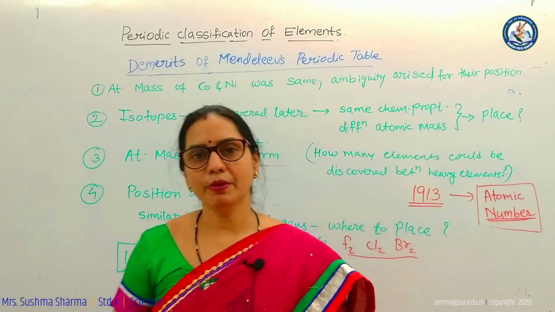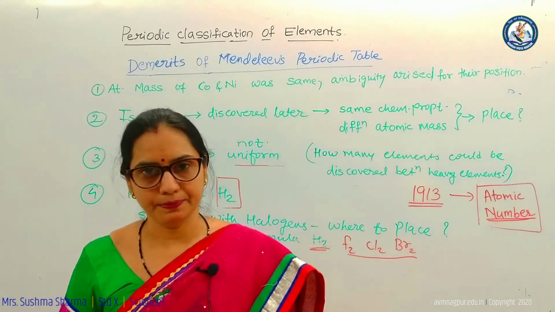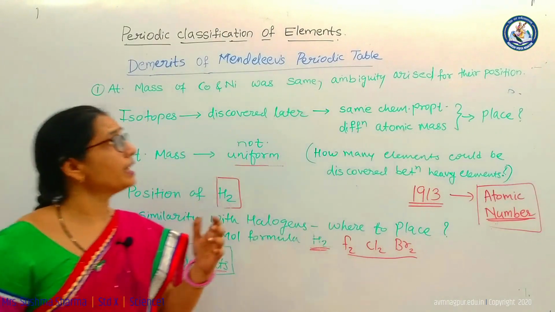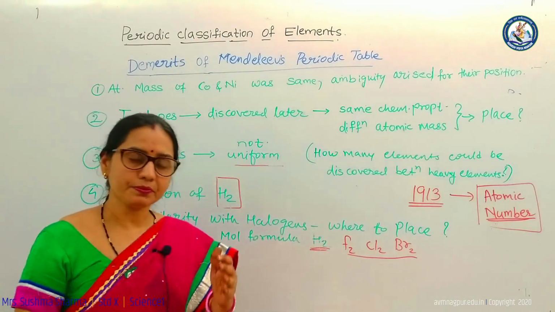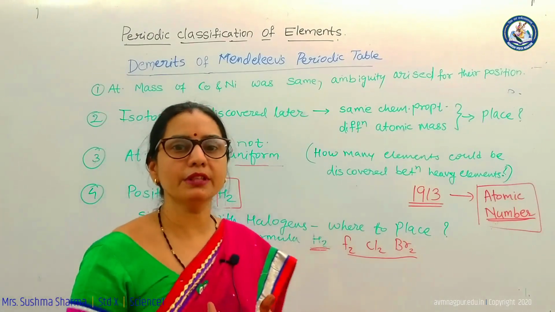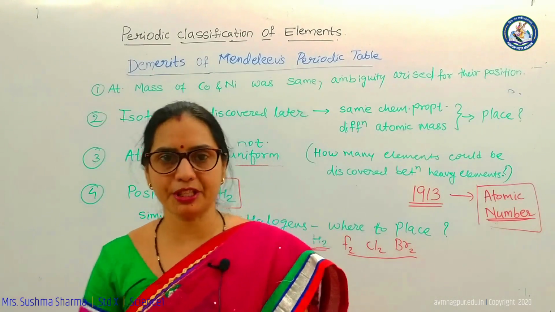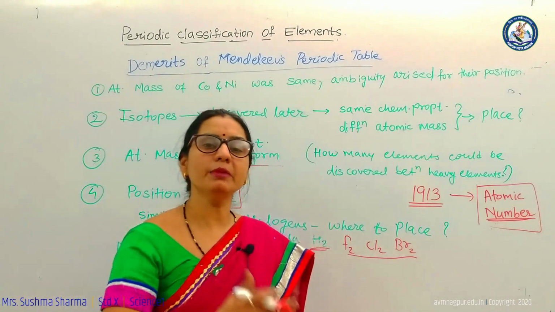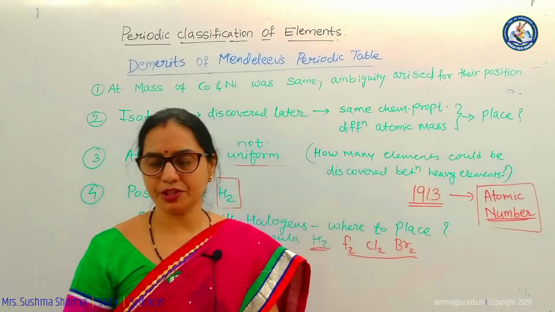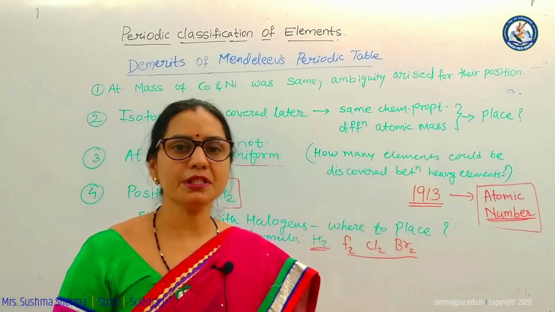Okay, so before concluding, we will have a quick revision of what we have done today. In periodic classification of elements, the very first thing we discussed was that matter exists in the form of elements, compounds and mixtures, and what elements, compounds and mixtures are. Then Dobereiner was the first scientist.